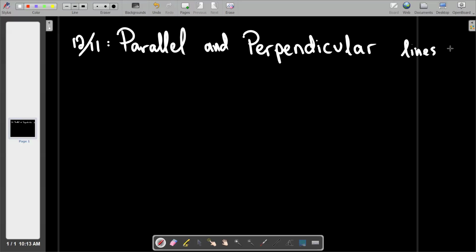So first off, let's talk about parallel. What does it mean for two lines to be parallel? It means that they never cross. It also means that they're in the same plane, just FYI. And sometimes kids wonder, well, why is that important? You can have what are, I don't know if you can see, whoever's on the recording won't be able to see this, but do you see how this line and this line would never touch? But you would agree, can you see that they're not parallel? So that's why when you get to Mr. Manlove's class, he's going to make sure that when you say the definition of parallel, you say two lines that lie in the same plane and never intersect, right?